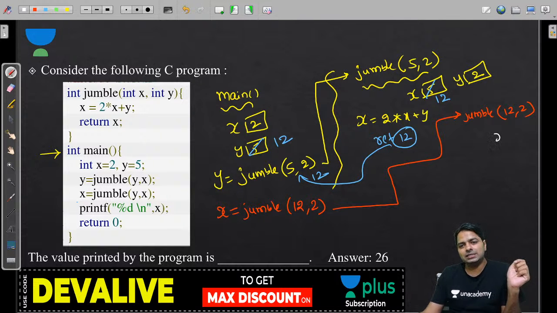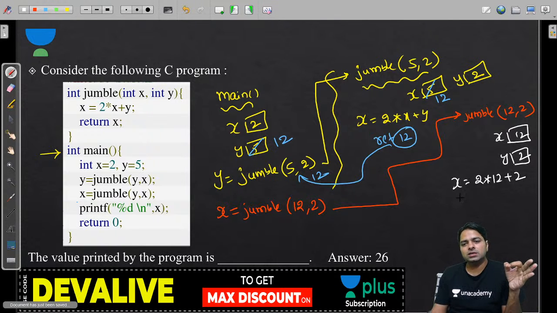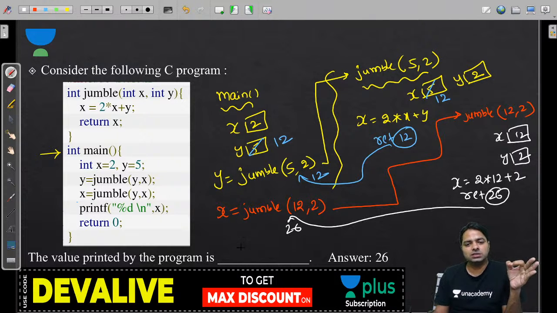Now X is 12 and Y is 2, and X is equal to 2 into 12 plus 2, that is equal to 26. So it's going to return 26, guys. It's going to return 26. So X will have 26 and you should be careful. They are printing only X, so it will print 26. If they printed Y, it would be 12. So the answer is 26.